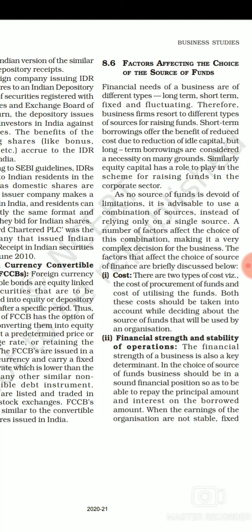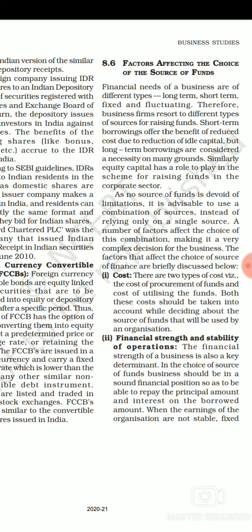Factors affecting the choice of sources of fund basically say that when finance is needed for a business, it is needed for different types of periods. It is needed for a long term period of time. The funds are also required for a short term period of time. It is also required for a fixed period of time, and for a fluctuating period. So the business firm needs different types of sources for raising funds. Short-term borrowing offers the benefit of reduced cost due to reduction of idle capital, but long-term borrowings are considered a necessity on many grounds.